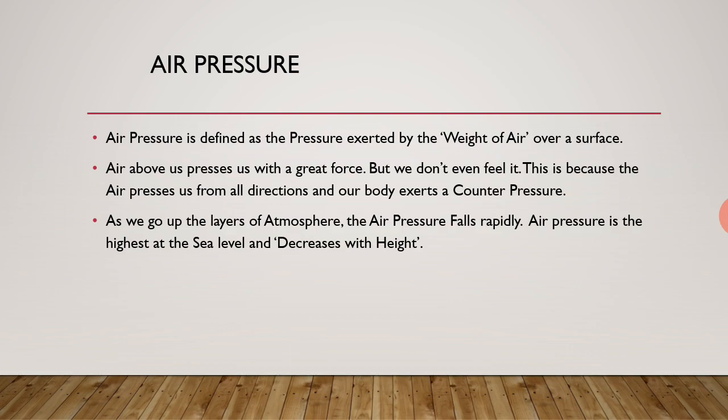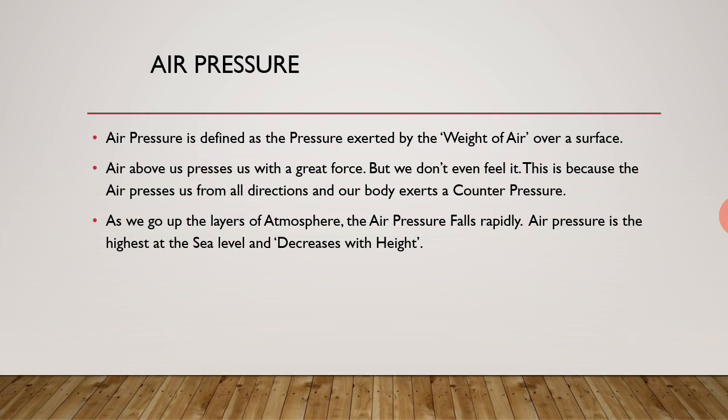As we go up the layers of atmosphere, there are different layers, and the air keeps on decreasing when we go towards the height. The air pressure falls rapidly. जितना हम ऊपर जाएंगे air pressure उतना ही कम होता जाएगा. Air pressure is the highest at the sea level and decreases with the height.